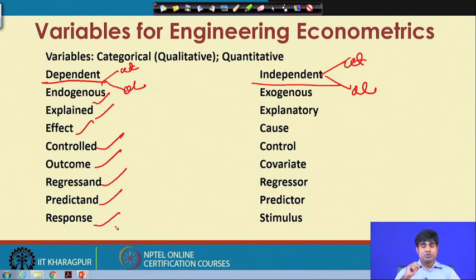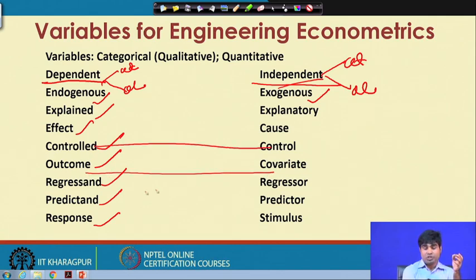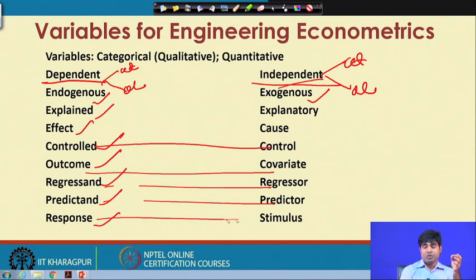If you are using dependent variable, it is fine. Otherwise, instead of dependent variable, you can say it is an endogenous variable, or you can say it is an effect, or a kind of control. On the contrary, the independent variable can be called an exogenous variable, and it can also be called an explanatory variable. If you say the independent variable is the cause, then the counterpart is called the effect, that is, the dependent variable. When you call it the independent variable, otherwise called control, the counterpart is called controlled. So it is altogether a different kind of naming procedure.